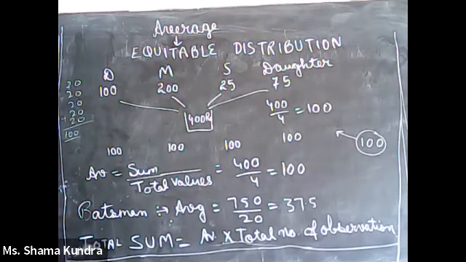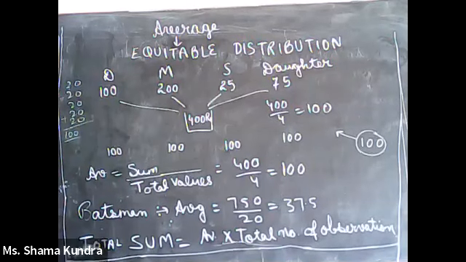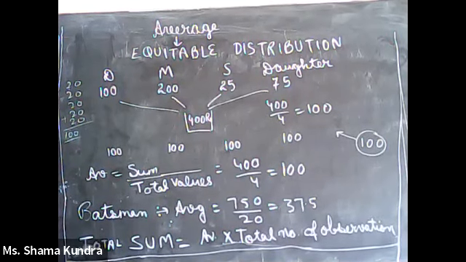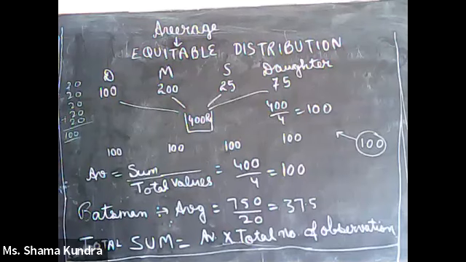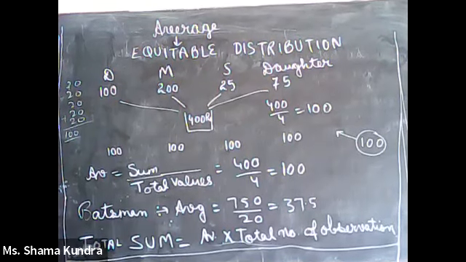Here there are 4 members: dad, mother, son, and daughter. So the total value is 4, and the sum means how much value each one of them has. Dad has 100, mother has 200, son has 25, daughter has 75.